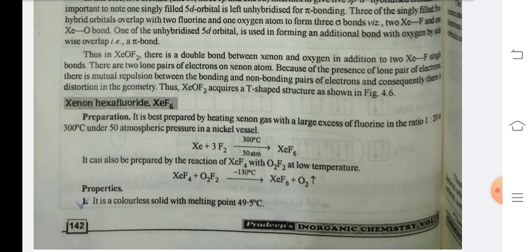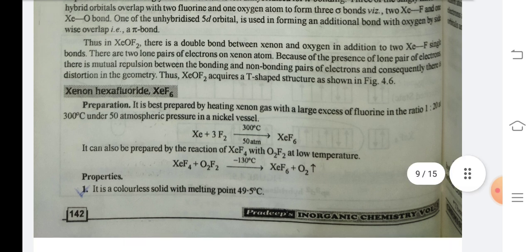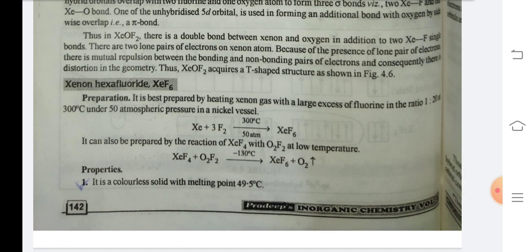Xenon hexafluoride XeF6 preparation. It is best prepared by heating xenon gas with a large excess of fluorine in the ratio 1:20 at 300 degrees Celsius under 50 atmospheric pressure in a nickel vessel. Xe plus 3F2 at 300 degrees Celsius at 50 atm pressure gives XeF6. It can also be prepared by the reaction of XeF4 with O2F2 at low temperature. XeF4 plus O2F2 at minus 130 degrees Celsius gives XeF6 plus O2.